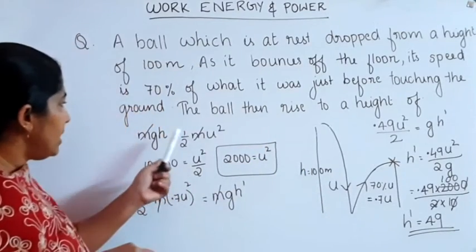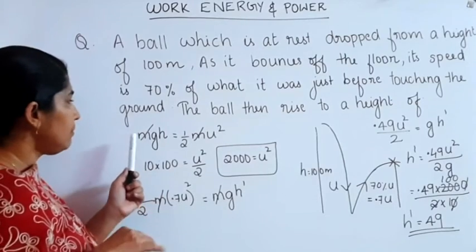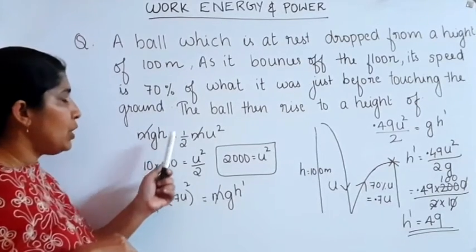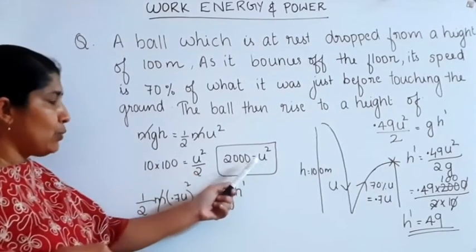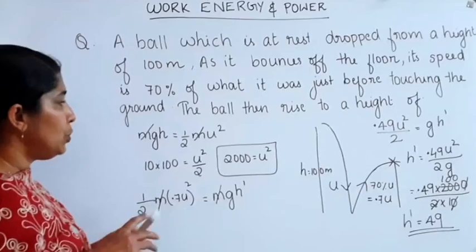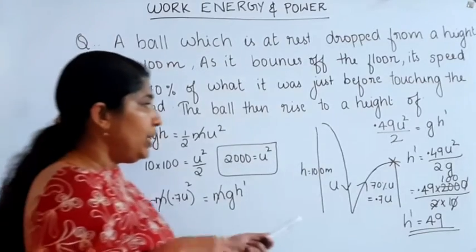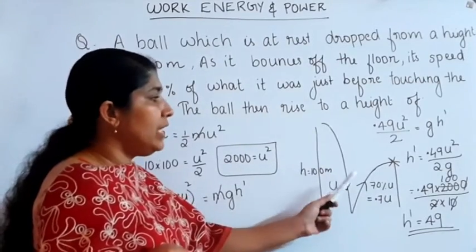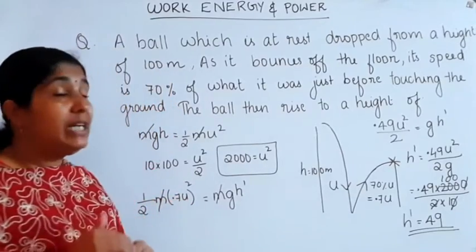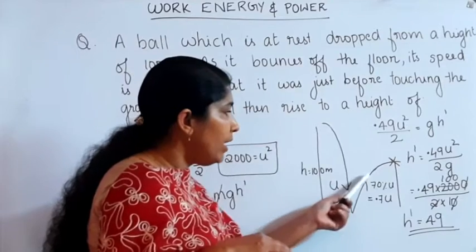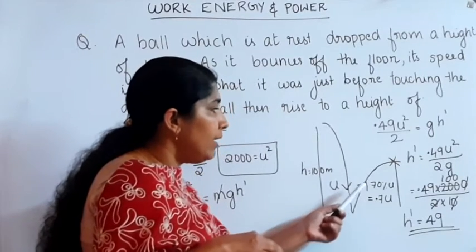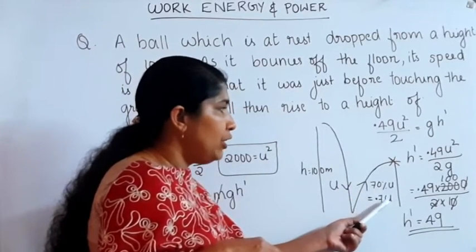Okay. Then on equating, mgh is equal to half mu square. From that we can find out u square. u square is equal to 2000. Now we know that it rebounds with a velocity which is equal to 70% of the initial velocity. That means the rebounding velocity is given, then velocity is equal to 0.7u.